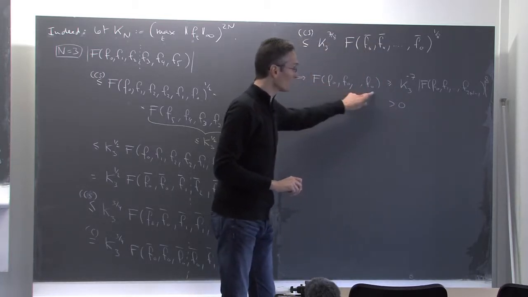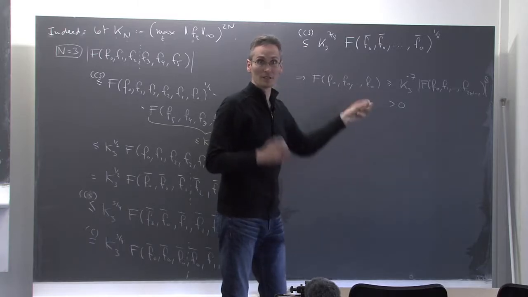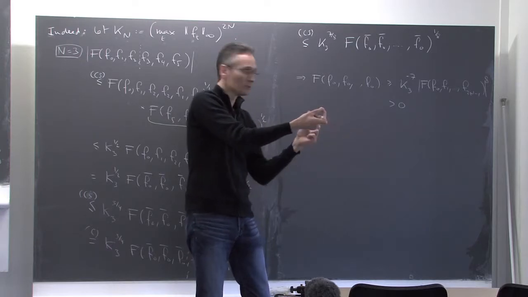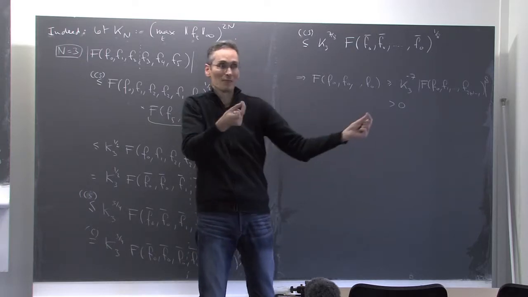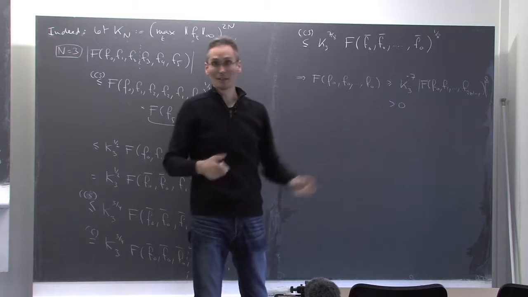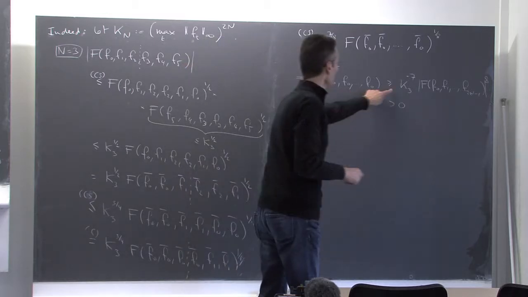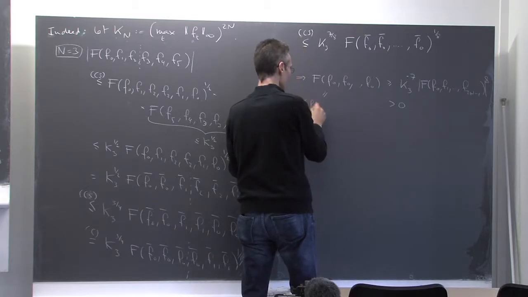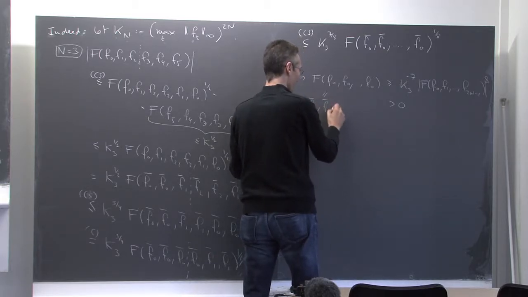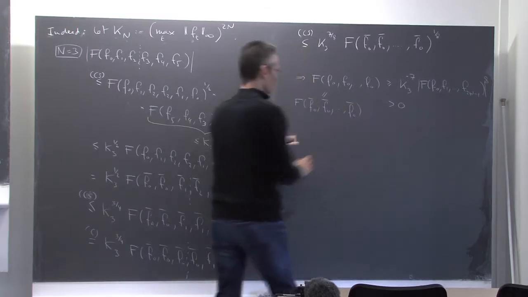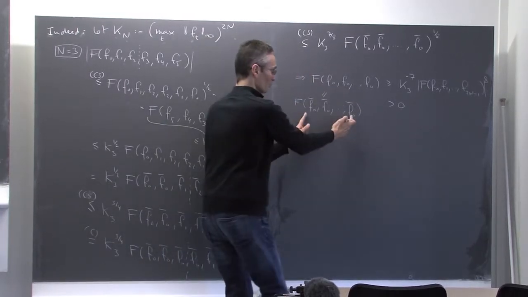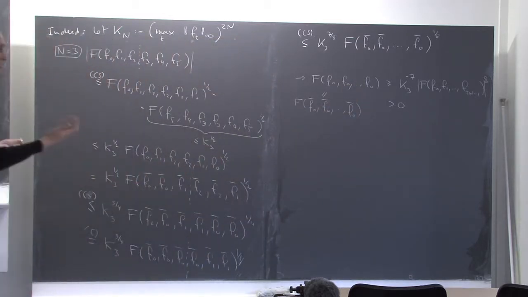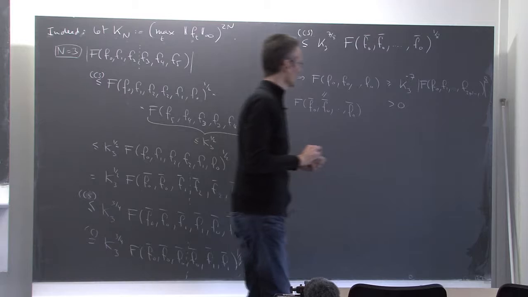So now I have done it for f0, but obviously I can do it for any ft by just rotating. If I want to prove it for f3, I use the cyclicity property to move f3 to the first slot, and then I'm done. And one thing I've used, which I've not said because I thought it was obvious, but just in case: this is clearly the same as that, just the cyclicity property. You apply cyclicity once, and you get that. When all the functions are equal, you can put bar or not, it doesn't change anything.